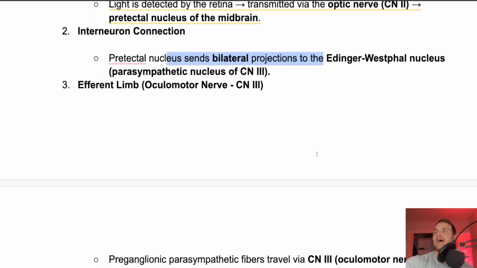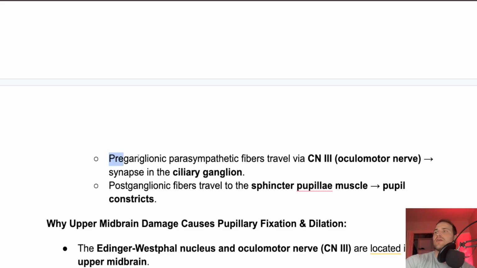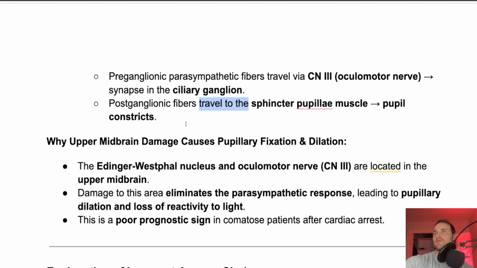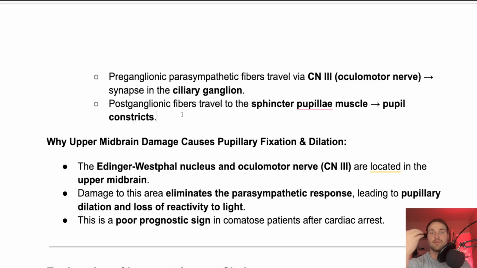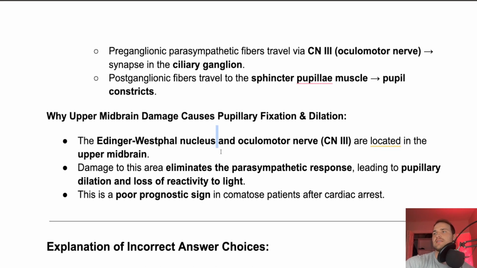And then there's the efferent limb. The preganglionic parasympathetic fibers travel through that cranial nerve 3, and synapse at the ciliary ganglion. And then the postganglionic fibers travel to the sphincter pupillae muscle, and then it constricts. So that cranial nerve 3 is damaged. That's what we need to know, because sympathetics are working. They're just not parasympathizing. They're not constricting. And so, yeah, the Edinger-Westphal nucleus is in the midbrain.